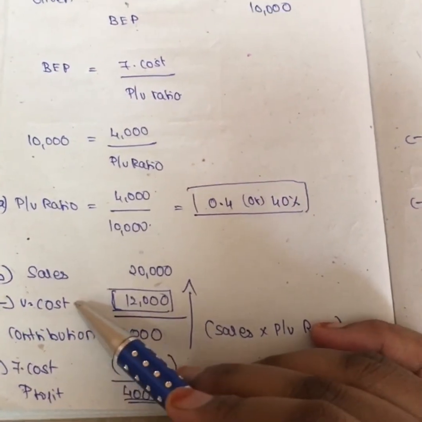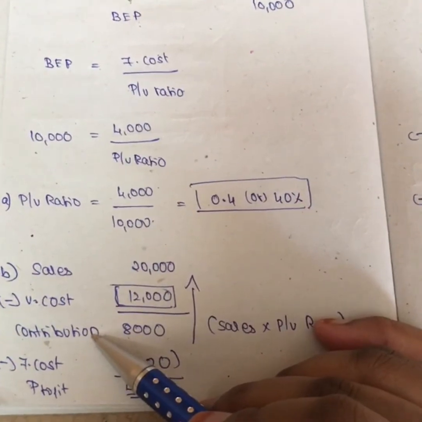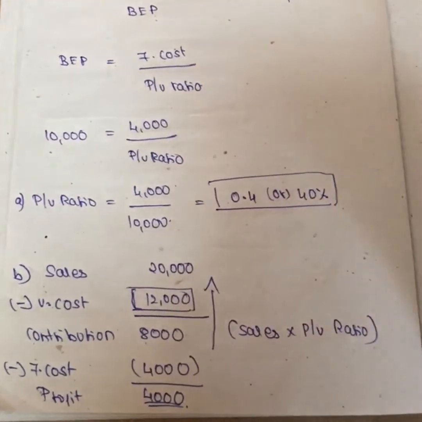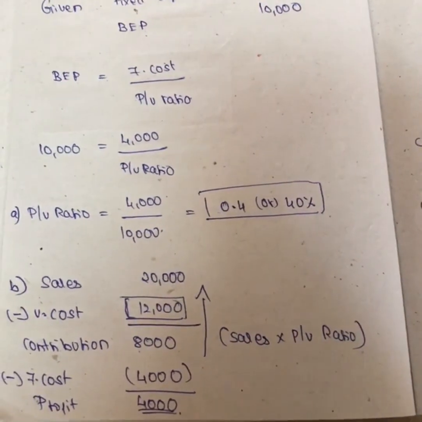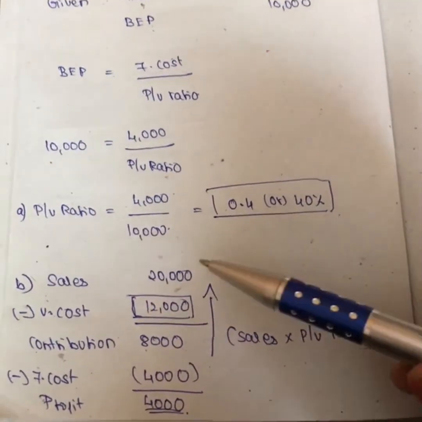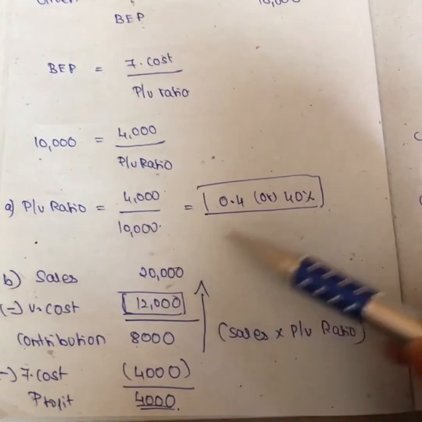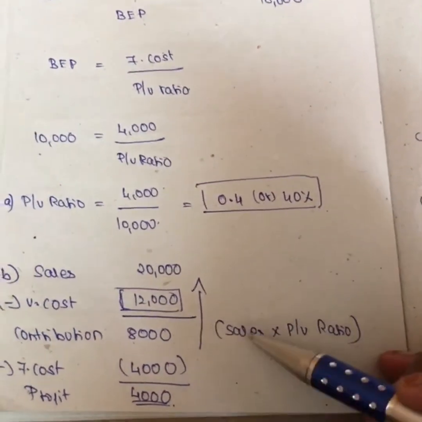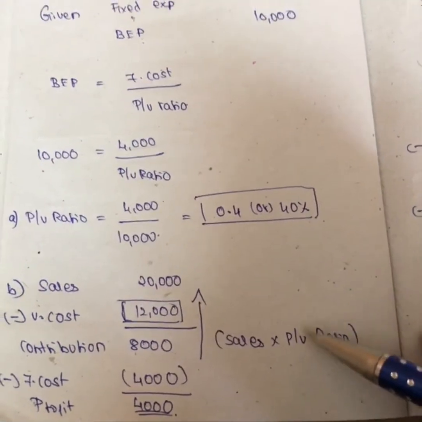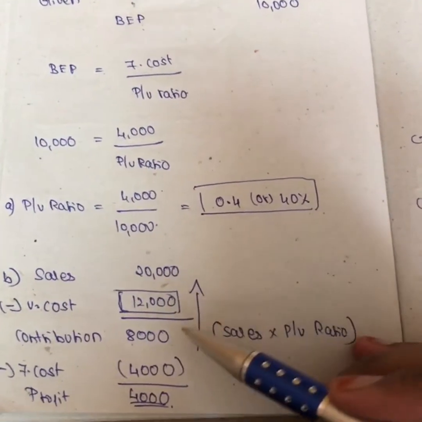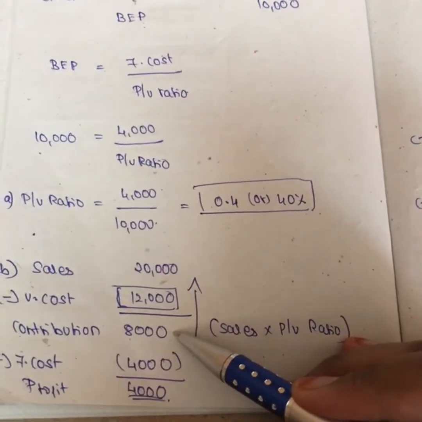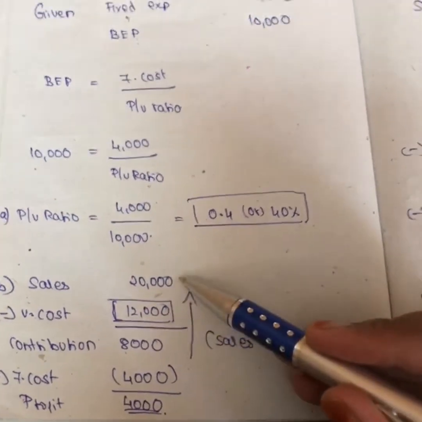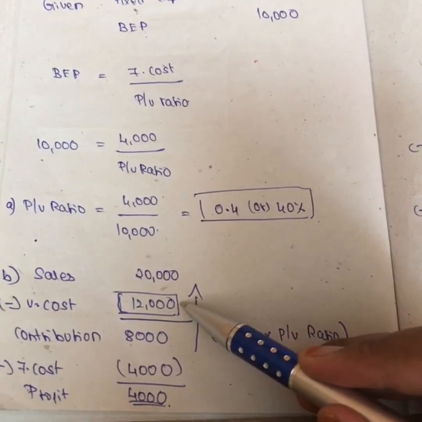Sales minus variable cost is contribution, but we can calculate contribution. If you remember the formula, girls, contribution is equal to sales into PV ratio. So in this problem we know what is sales, we know what is the PV ratio. If I multiply that, I will get the contribution. So sales is 20,000 into PV ratio is 40%, you get 8,000. So I know my sales, I know my contribution. If I minus these two, I will get my variable cost.